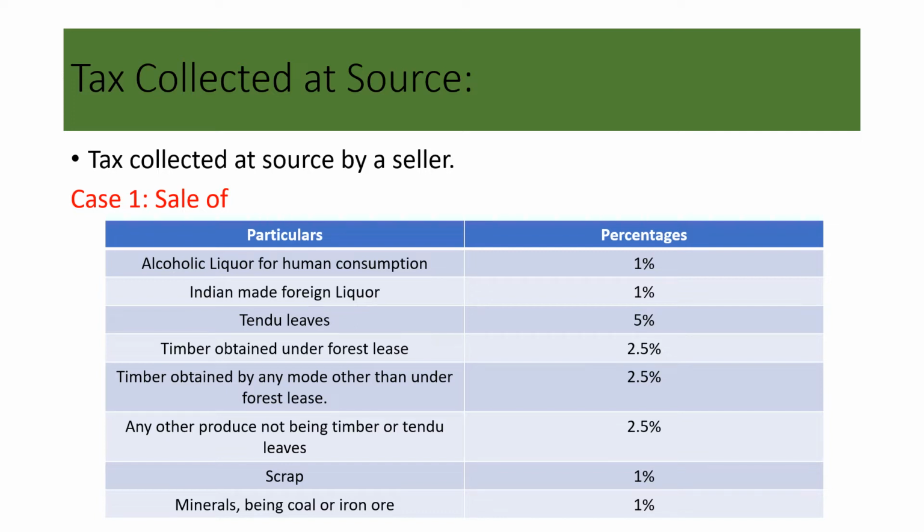Then any other produce not being timber or tendu leaves. If you produce and sell anything other than timber and tendu leaves, then 2.5% is the TCS. Then scrap. If you sell scrap, then you need to collect 1% TCS. As we are studying, the topic for the day is tax collected at source. Minerals being coal or iron ore, then it is also 1%.